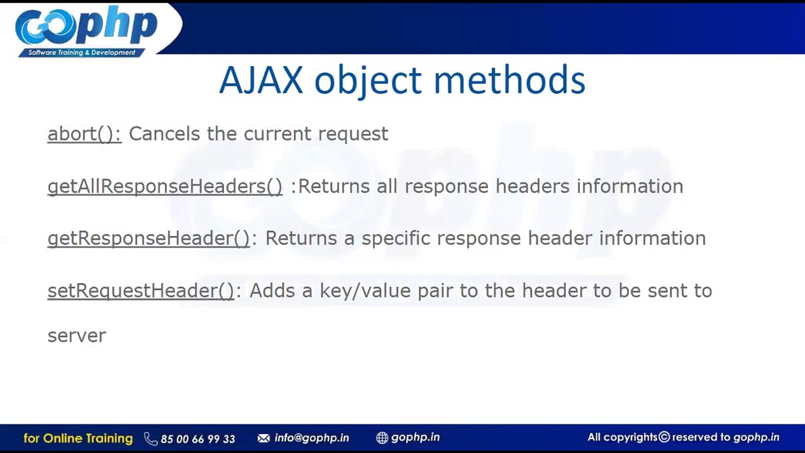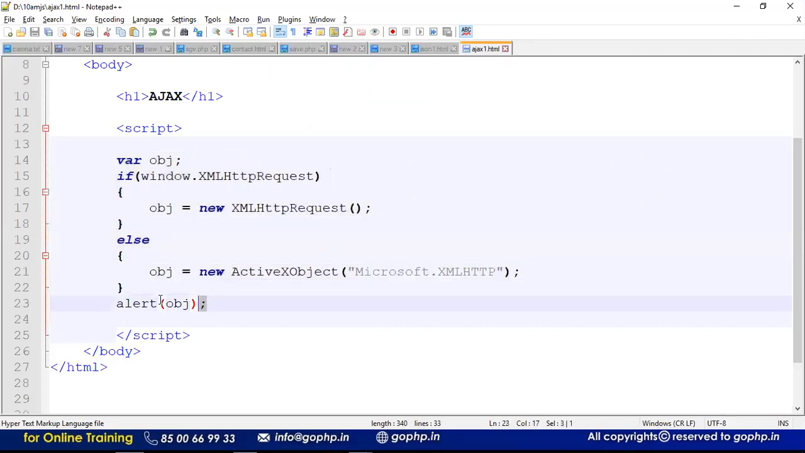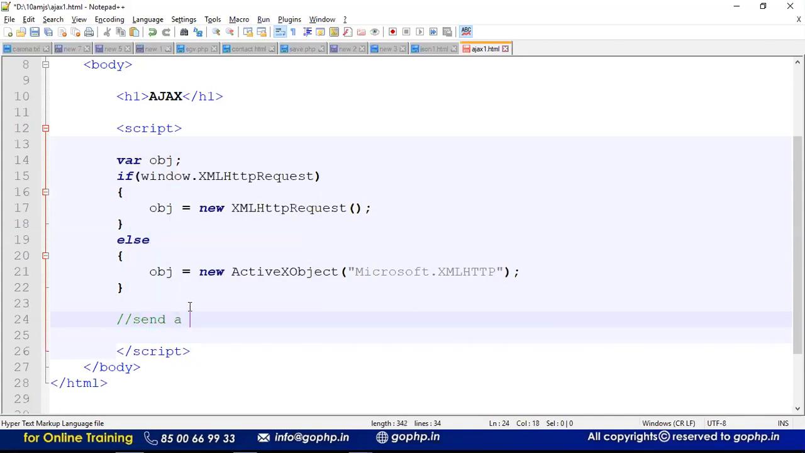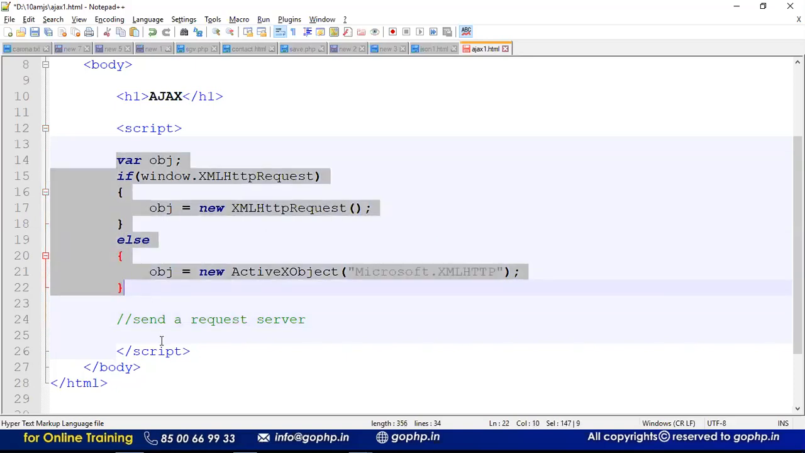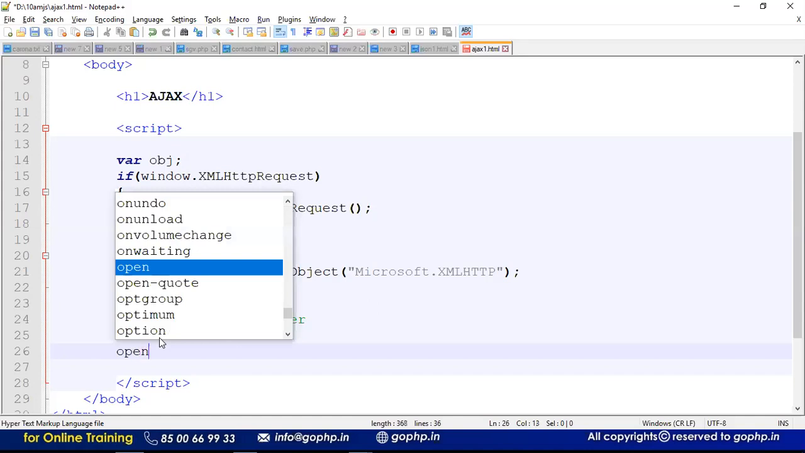So these are the AJAX methods, guys. Once the AJAX object is created, we need to send a request to the server. How to send a request to the server, how to get a response from the server? Only when the AJAX object is created can I send a request to the server. If you want to send a request to the server, first of all you have to establish a connection. How can I establish a connection? We have a method called the open method.